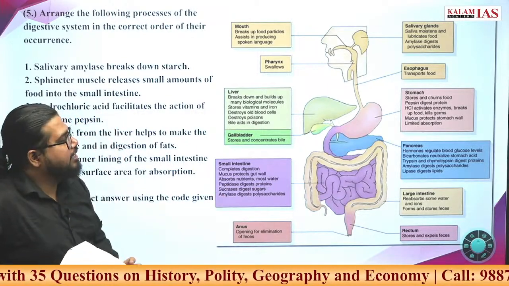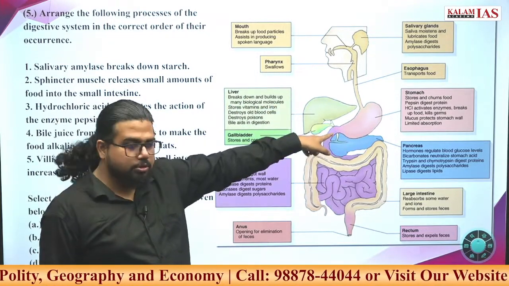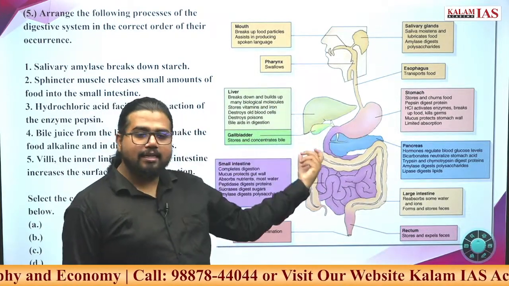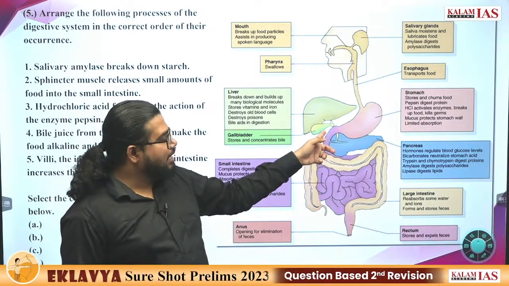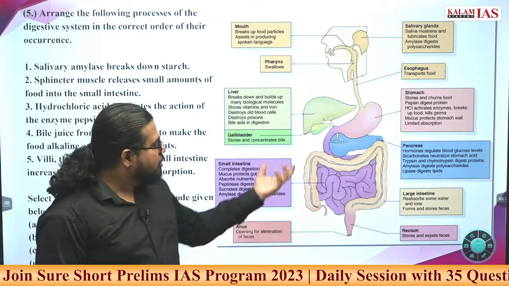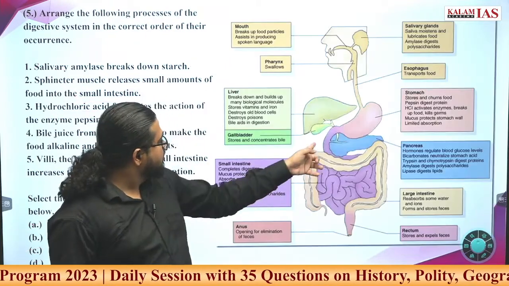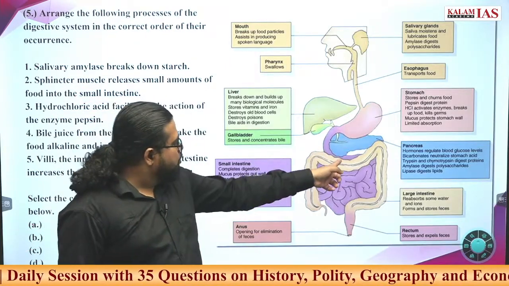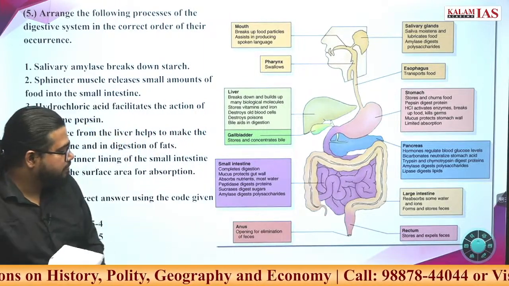So here you can find that the bile juice and all will be produced and introduced to the food. Here the food will be acidic, then it becomes alkaline by the bile juice of the liver. Then the pancreas is there, it creates enzymes to digest complex food particles. This blue particle is the pancreas. After that, food moves into the small intestine, then the large intestine, then out.